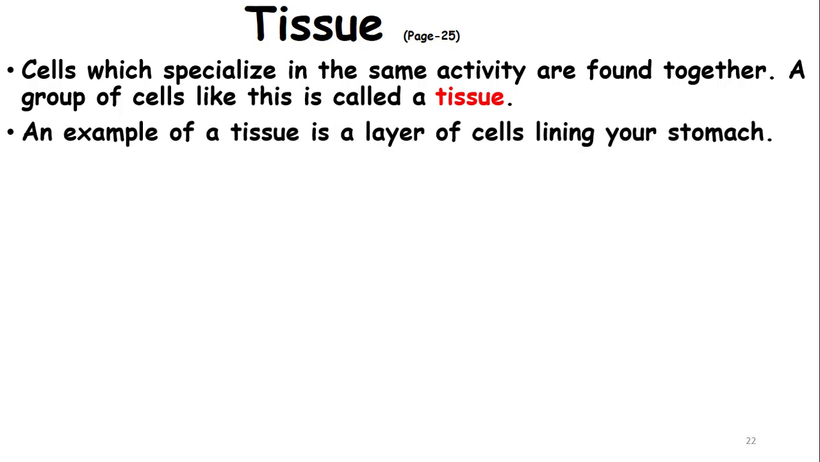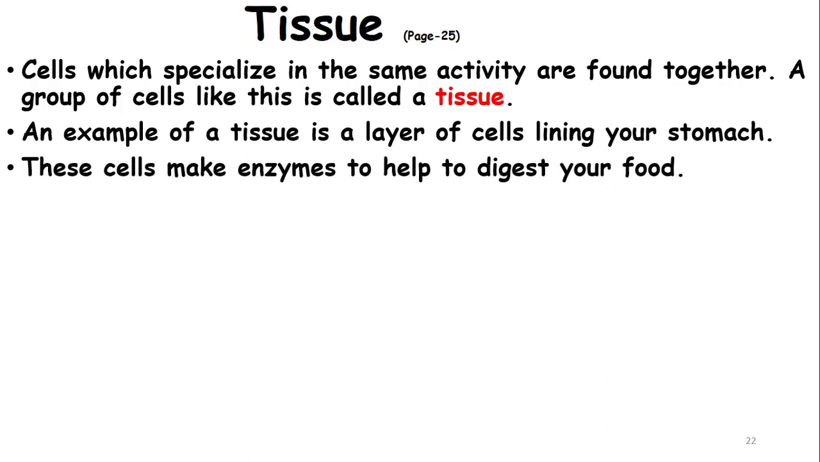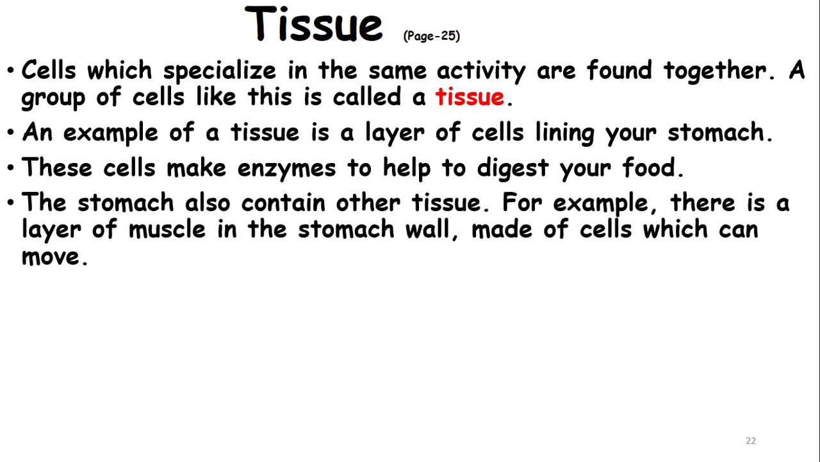An example of tissue is a layer of cells lining your stomach. They are composed of goblet cells and they produce gastric juice or, for example, mucus. These cells make enzymes to help to digest your food. For example, the cells lining the stomach produce gastric juice which contains enzymes, and those enzymes help to digest the food you eat. The stomach also contains other tissues.